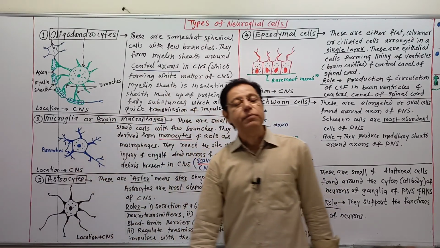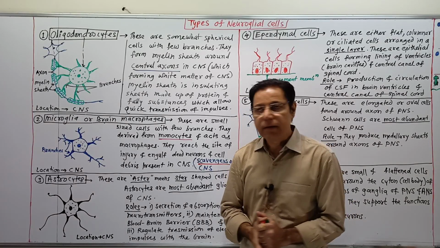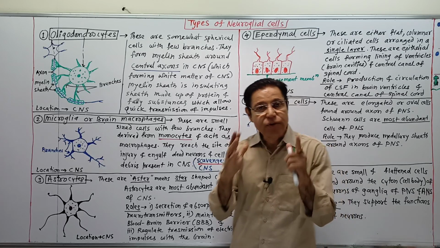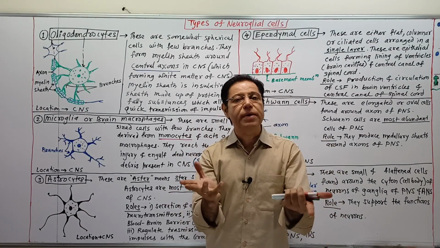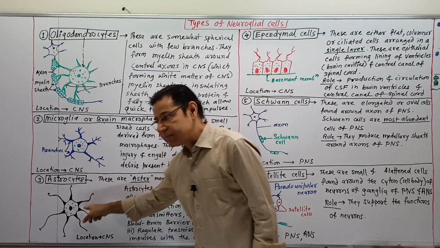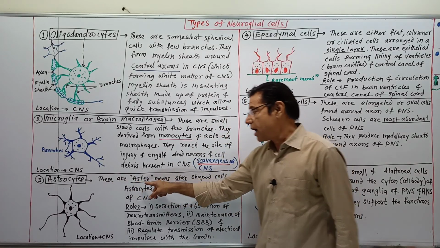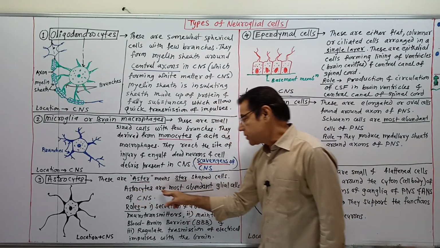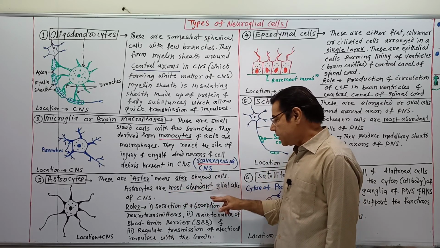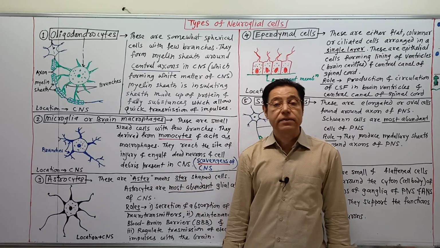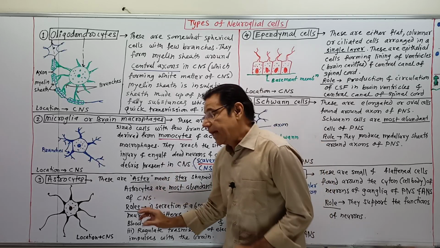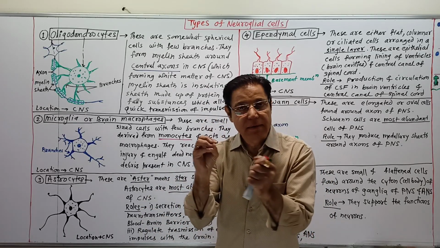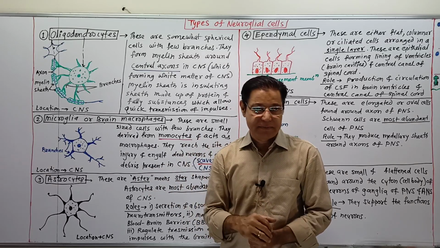Then the third type of neuroglial cell is the astrocytes. Aster means star. These are star-shaped cells. Astrocytes are the most abundant glial cells of the CNS, meaning they contribute a huge number among the glial cells of the CNS.